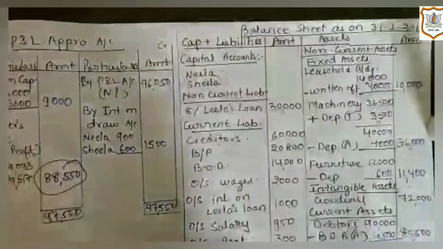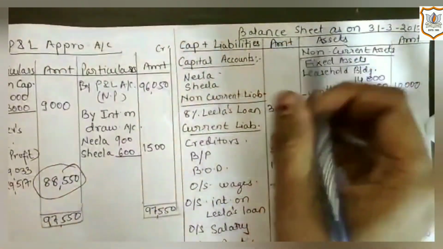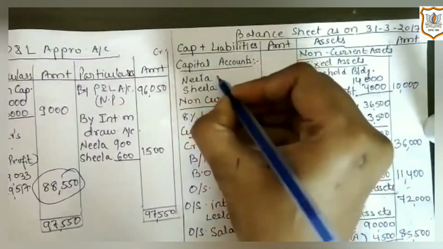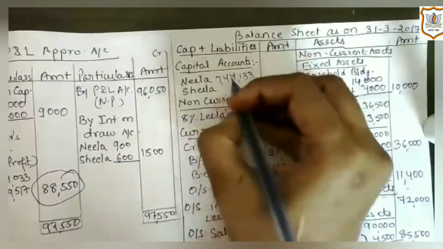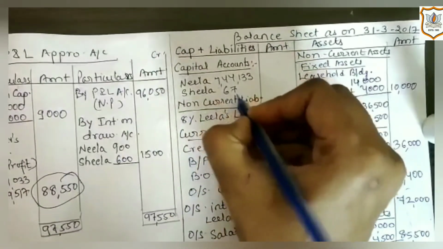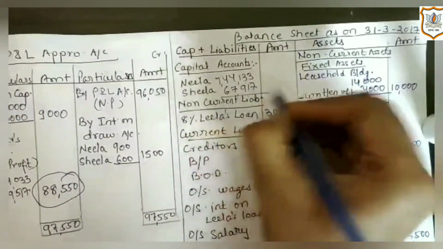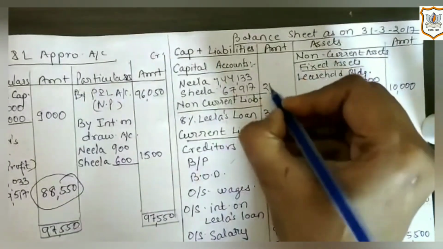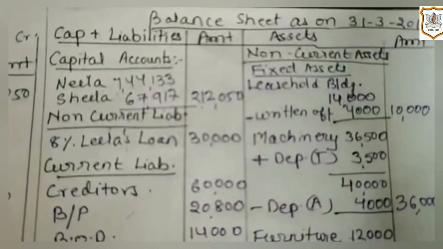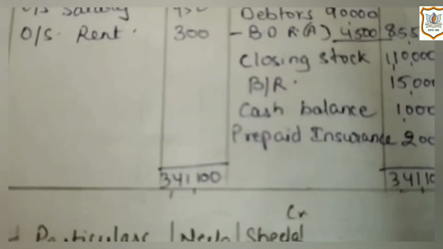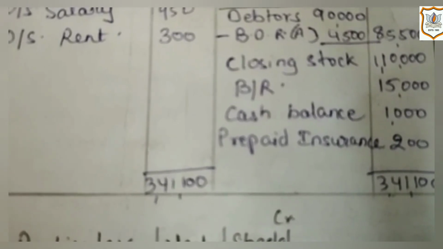Now this closing capital will be transferred in balance sheet. 1,44,133, 67,917, and total is 2,12,050. And now our balance sheet will get tallied with the amount of 3,41,100.